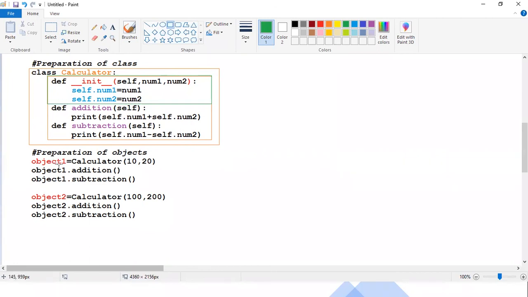When you create the object, at that time, let's observe carefully what's happening in the background. I'm telling you guys what's going to happen in the background. When you create this object, like this, object name equal to Calculator of 10, 20.